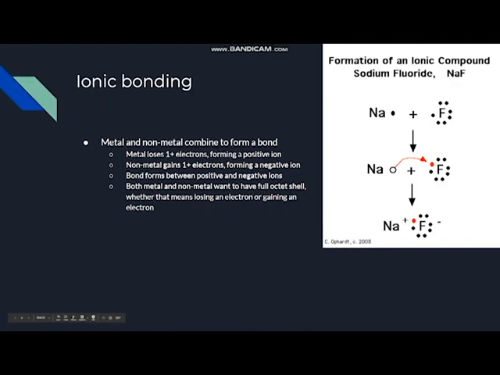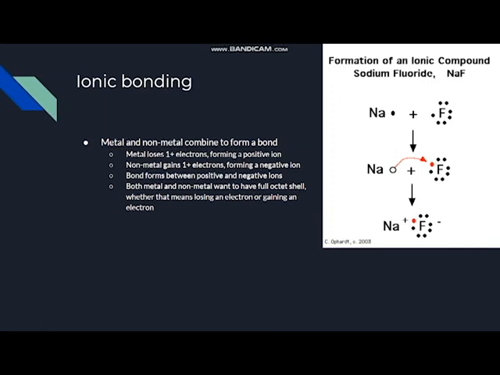Alright, ionic bonding. Ionic bonding forms when a metal and a non-metal combine to form a bond. The metal loses one or more electrons, forming a positive ion. The non-metal gains one or more electrons, forming a negative ion. The bond forms between positive and negative ions, and both the metal and the non-metal want to have a full octet shell, whether that means losing an electron or gaining an electron.